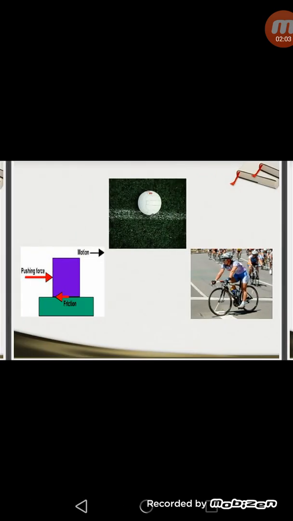Here are shown their diagrams. In the first diagram, a ball is shown rolling on the ground, and this ball comes to rest after some time due to the force of friction applied by the ground. In the same way, in the second diagram, the direction of friction is shown, in which it is shown that friction always opposes the motion of the object. If any object is moving forward, then the friction will be applied in the backward direction, and so on. In the third diagram, one person is shown pedaling the bicycle, and the bicycle stops after stopping the pedaling due to the frictional force applied by the ground.